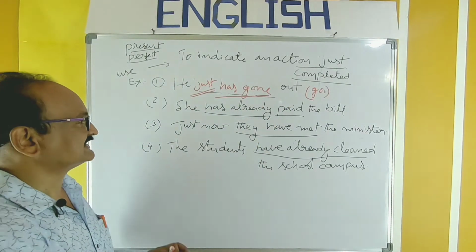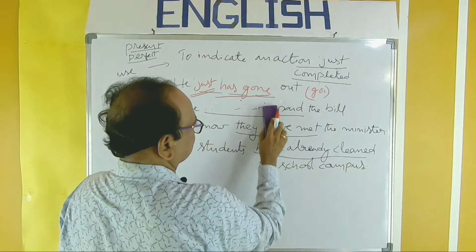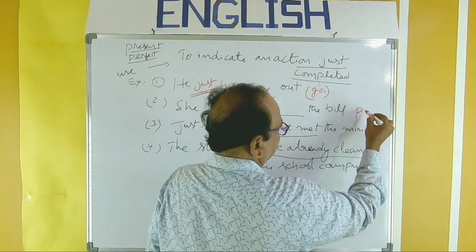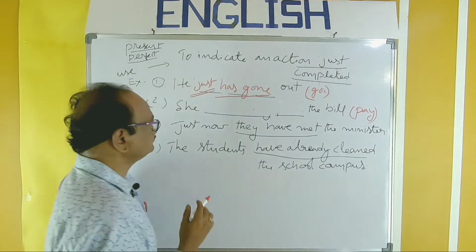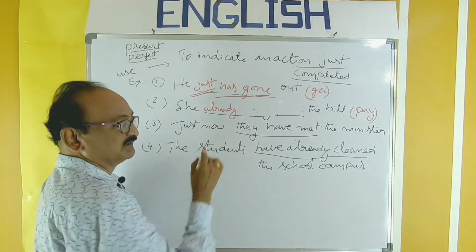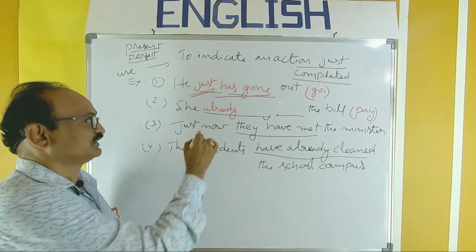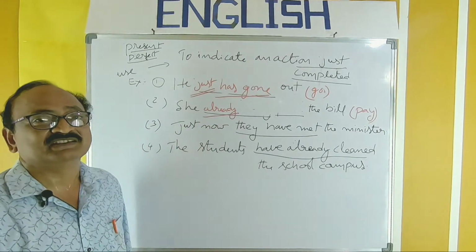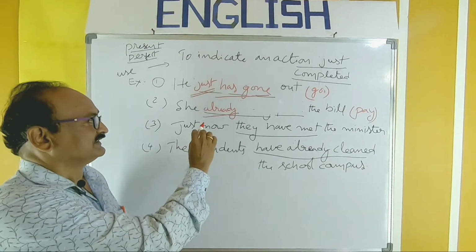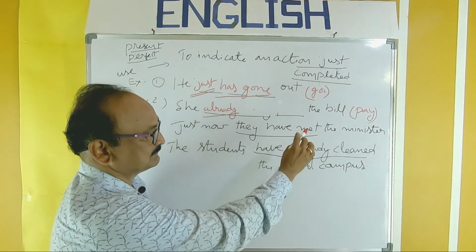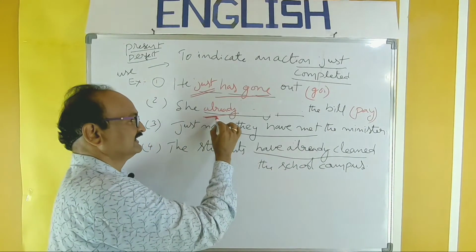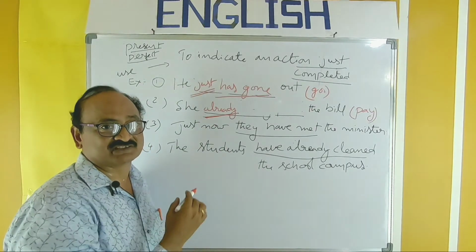Same is the case in all the sentences. The verb here is pay. She already is also given here for your recognition of tense. So by observing the word already, you have to recognize it as a sentence in the present perfect. So she already dash bill. Within brackets, the verb pay. Then how to fill this? Already, the word is there, an adverb referring to time.